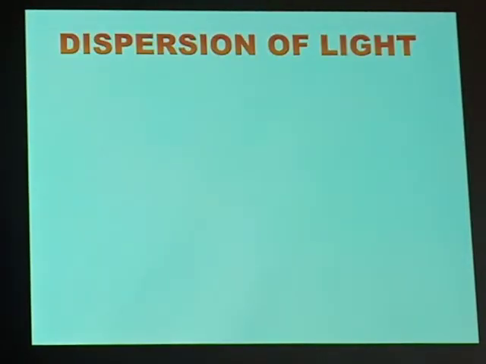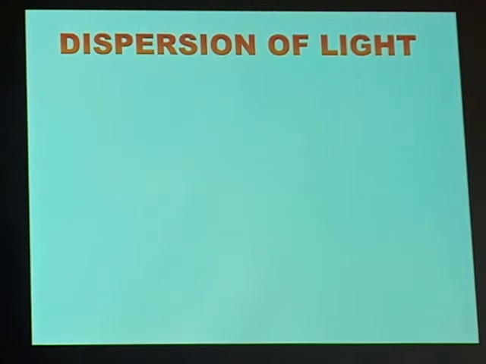So, today, we are going to look at something new. It is our new lesson, but still related to refraction of light. What is that, dear candidates? Let's just look at this. So, we would like to talk about dispersion of light. What do we mean by dispersion of light?